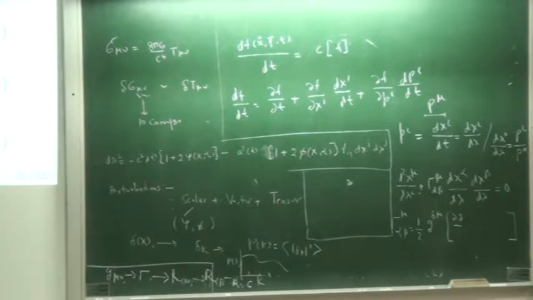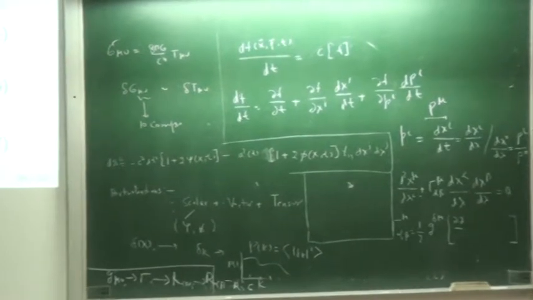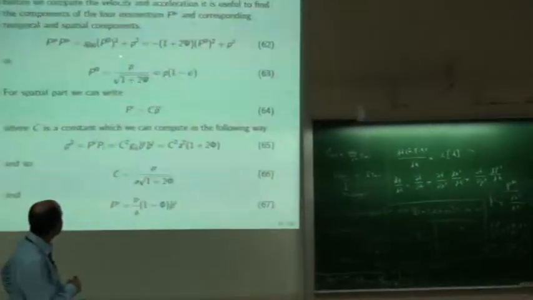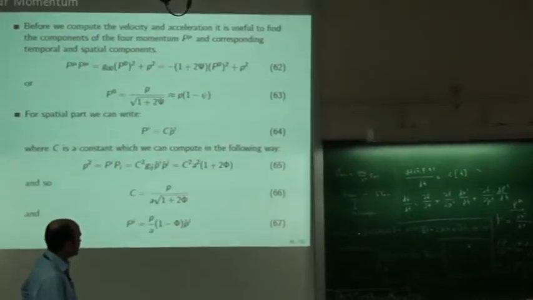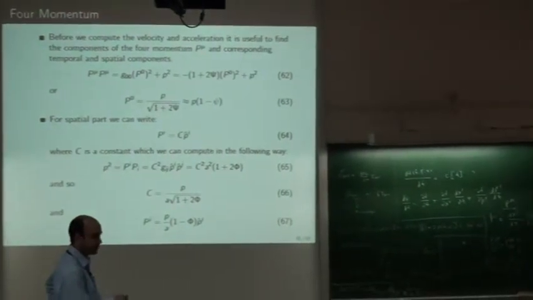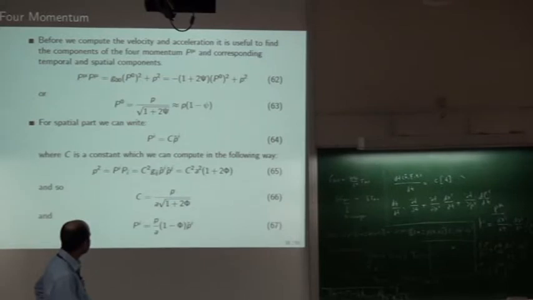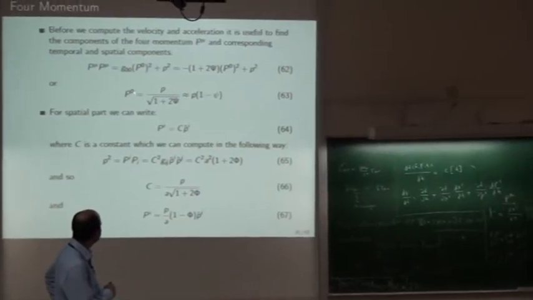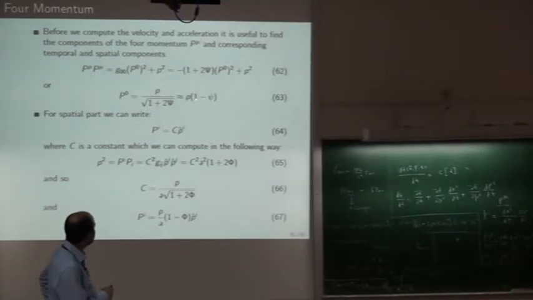You can contract this capital P^μ with P_μ. It will be a scalar, a number. So this is g^μν with indices up. For the down version, you have to follow the tensor rule, and you can compute that P^0 is p times (1 minus psi).